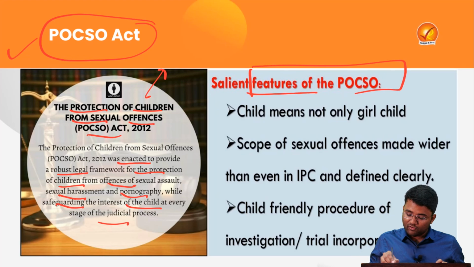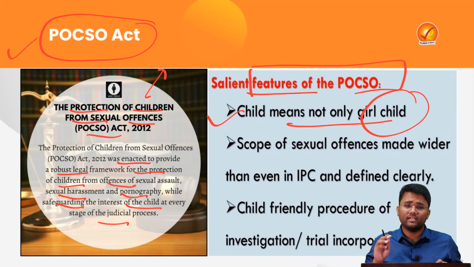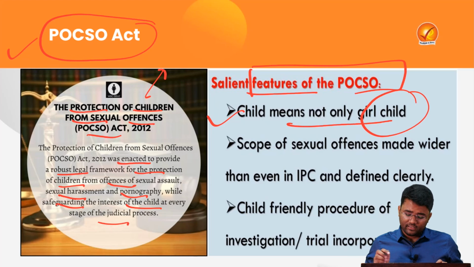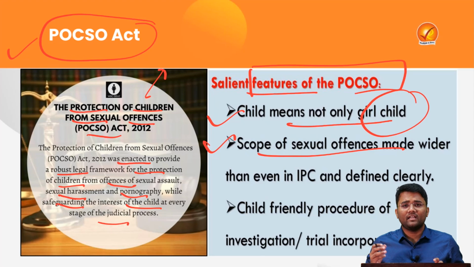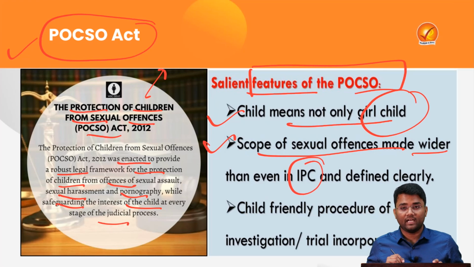Some of the major features of POCSO: child means not only the girl child, as this act is gender neutral. It provides safety not only to the girl child, but to the male child or any other child. The scope of sexual offences has also been widened. It is not only related to rape; there are molestation charges and sexual harassment charges. All these jurisdictions have been widened, which were earlier not covered under the various sections of the IPC.